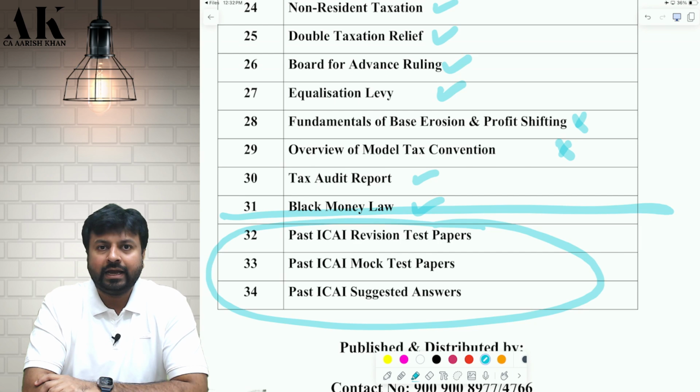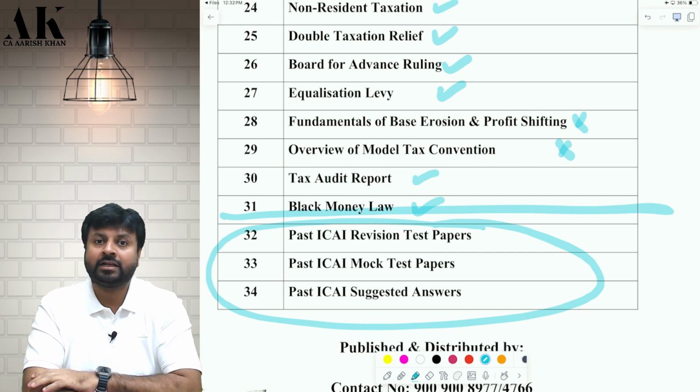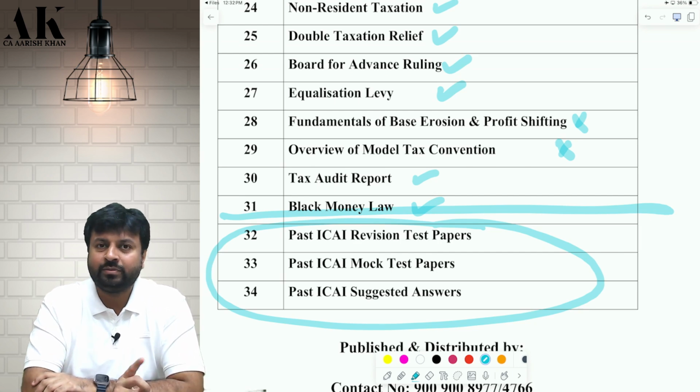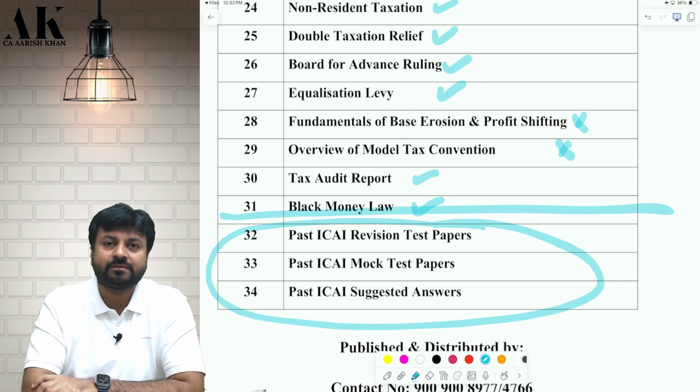Believe me, all of them are fully updated as per the latest Finance Act. It takes a lot of time to make this book. I have put a lot of effort into making it, and this is one of the best books I have ever made in my life. For the last 3 months, from July, August, September, October, almost 3.5 months, I have been updating this book. So it is fully updated.